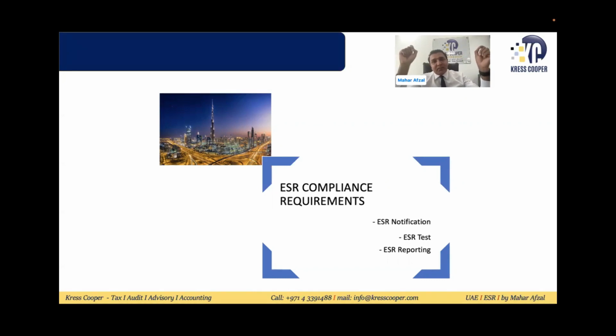And full-fledged ESR requirement is they need to submit the notification within 6 months from the end of the relevant financial year. They need to satisfy the ESR test. They need to submit the report within 12 months from the end of the relevant financial year. So in a nutshell, we can conclude that if the juridical person or the unincorporated partnership is doing relevant activity, and from the relevant activity they are generating relevant income which is not falling under the exempted licensee list, they will be subject to notification, reporting, and ESR test requirement.